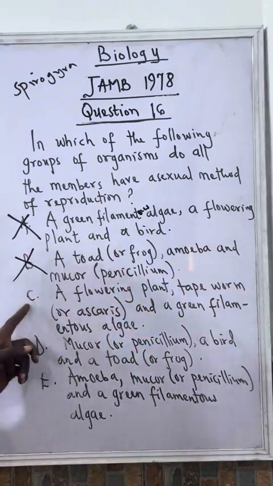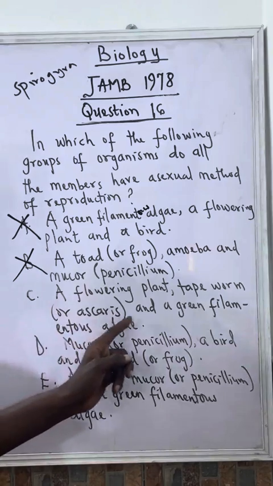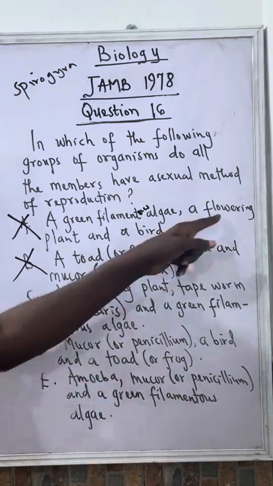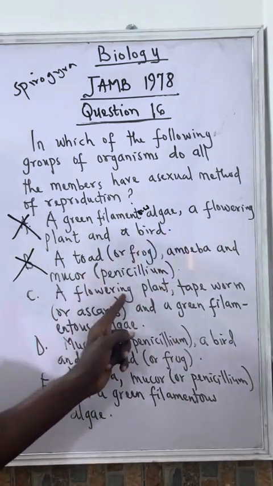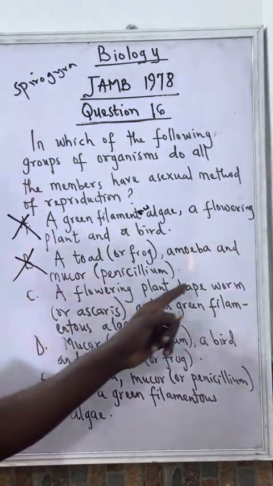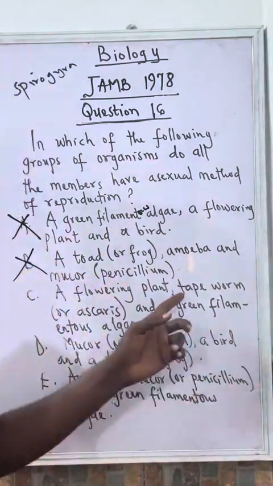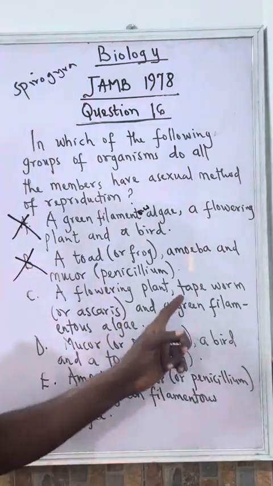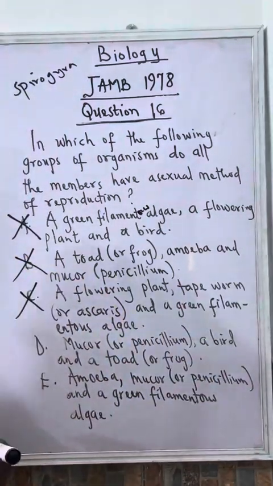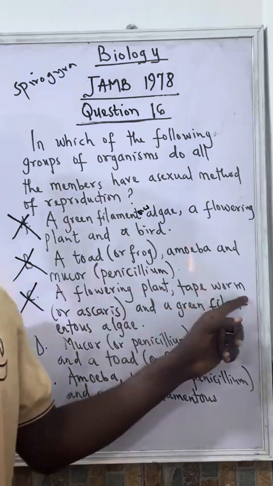Let's go for C. A flowering plant, tapeworm or ascaris, and a green filamentous algae. Flowering plant, we said here that it can reproduce asexually. What about tapeworm? Tapeworm is an animal, so it reproduces sexually. So that's another problem here. So this is also wrong. We cannot choose this because of the tapeworm.